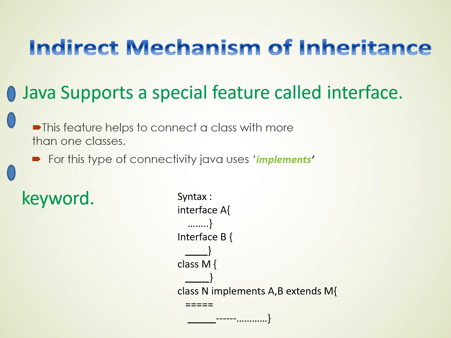In inheritance we use the extends keyword. Instead of this extends keyword, interfaces use the implements keyword. This is the syntax for the interface. Here we have interface A, interface B, class M and class N. This class implements the A and B interfaces and extends the M class.